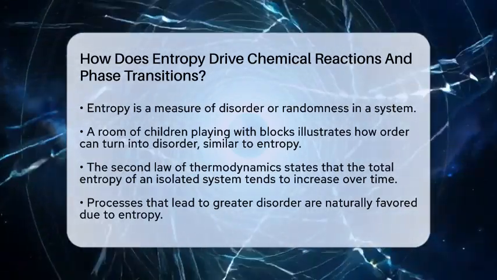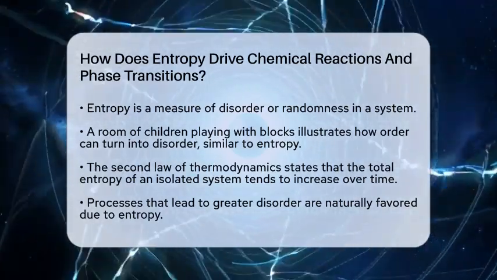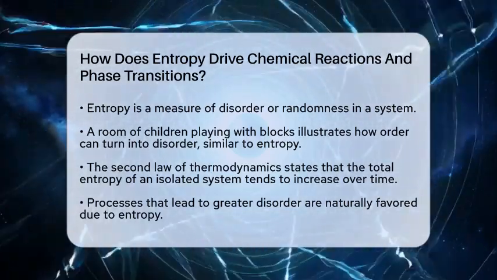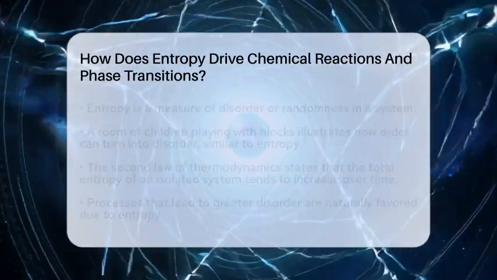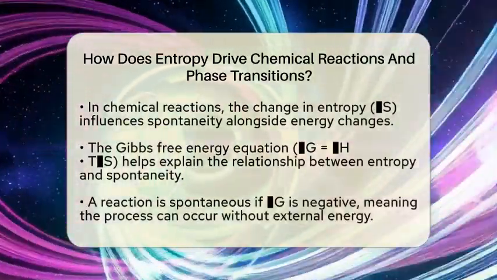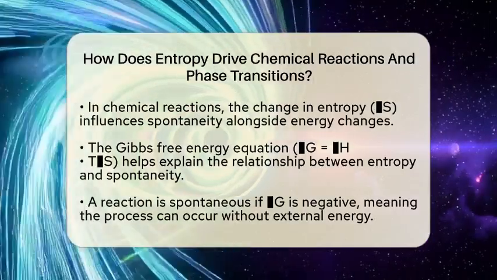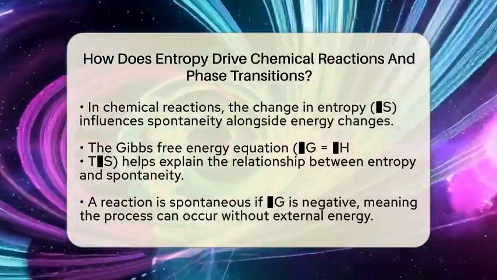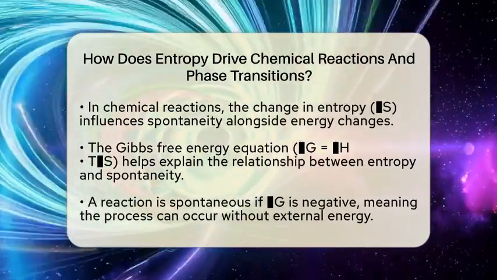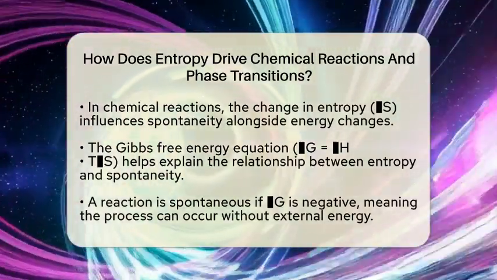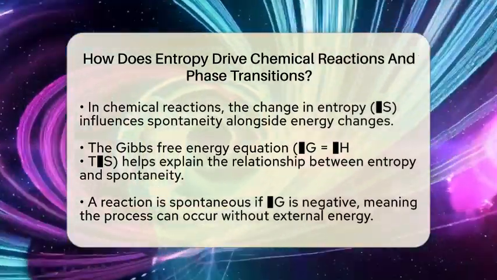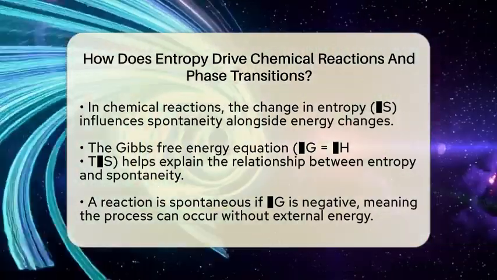According to the second law of thermodynamics, the total entropy of an isolated system tends to increase over time. This means that processes that lead to greater disorder are naturally favored. When a chemical reaction occurs, the change in entropy, often represented as ΔS, works alongside changes in energy to influence spontaneity. The Gibbs free energy equation, which is ΔG = ΔH - TΔS, helps us understand this relationship.